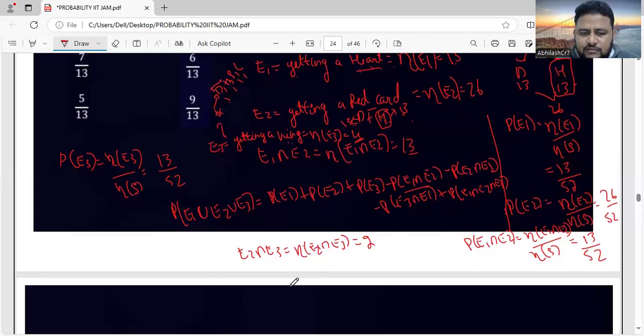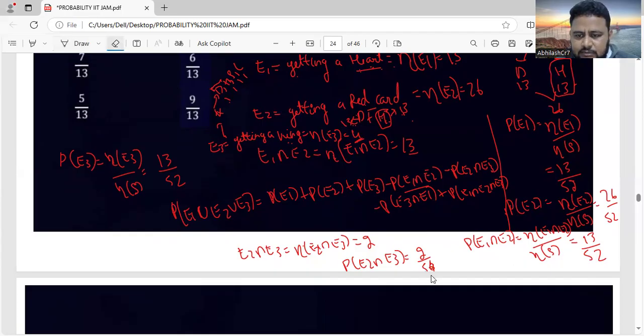So probability of E2 intersection E3 will be 2 by 52. N of E2 intersection E3 divided by N of S, that is 2 by 52. I'll write it neatly here. That is 2 by 52. Okay.